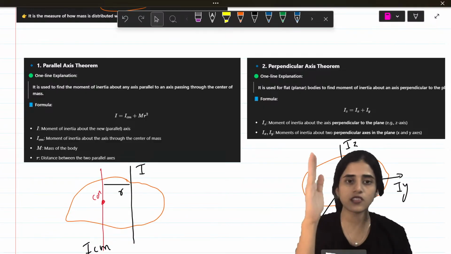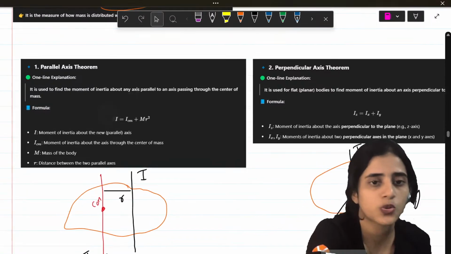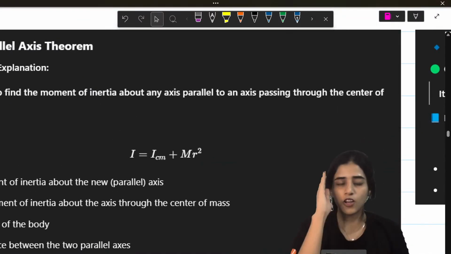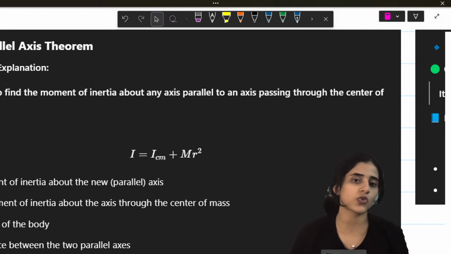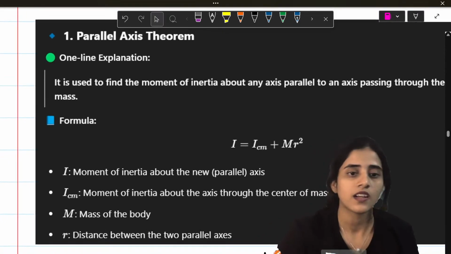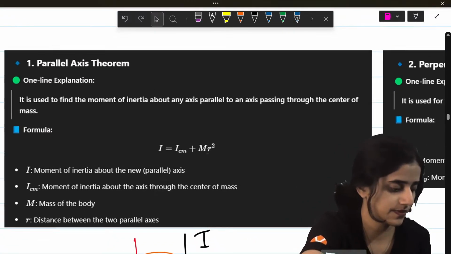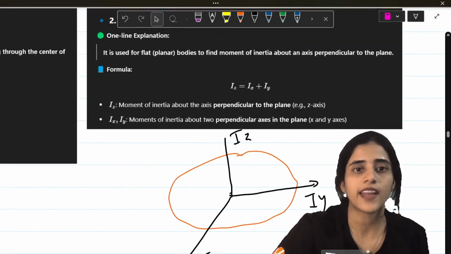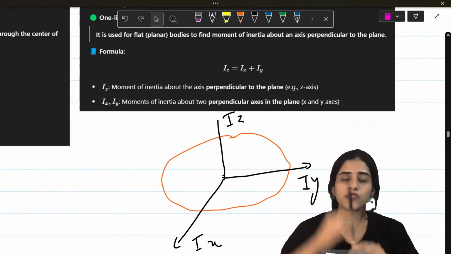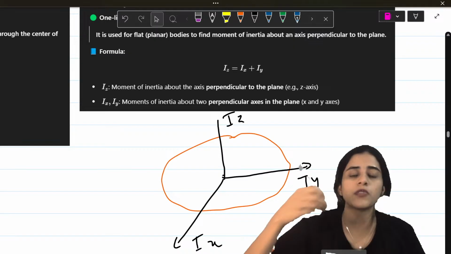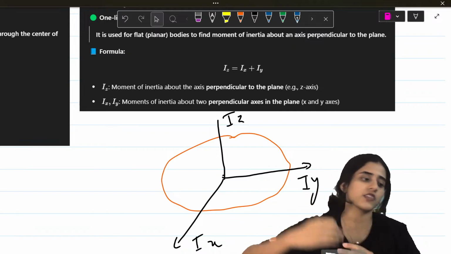Along this line, my inertia will be inertia of center of mass plus m into r square, where r is the distance and m is my mass. Now for the perpendicular axis theorem, you take all 3 axes. If you're along the z-axis, the moment of inertia will be the sum of the other 2 axes.